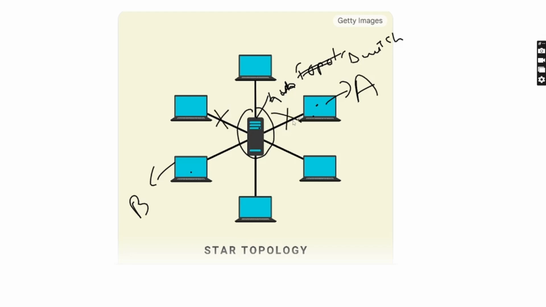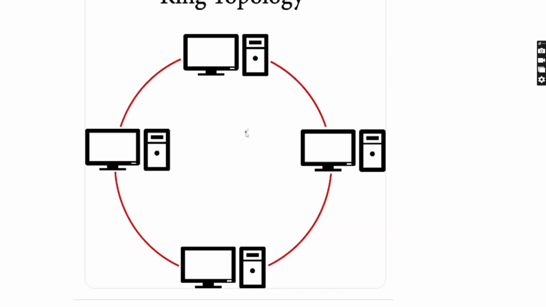For example, if this cable breaks, the topology is still alive because there are other cables as well. But in a bus topology, if this cable breaks, then the connection is lost. But in star topology, even if many cables break, the connection is not lost.